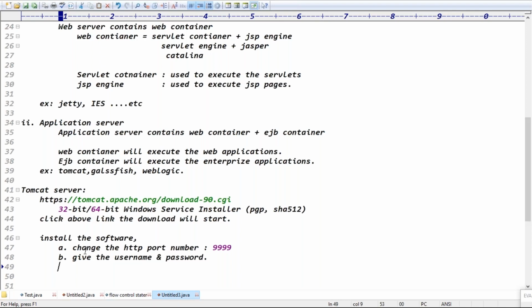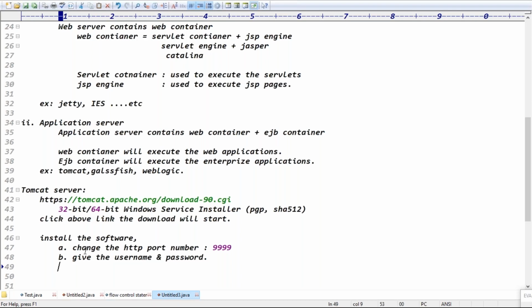Okay, that 8080 we need to change to 9090. The HTTP port is 8080 by default. Please change that number to any 4-digit number, 8888 or 9999 or 1010, any 4-digit number.